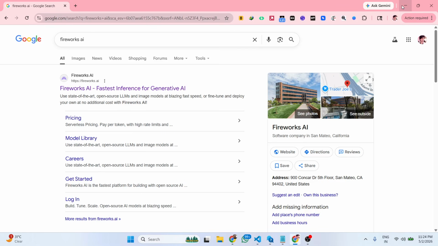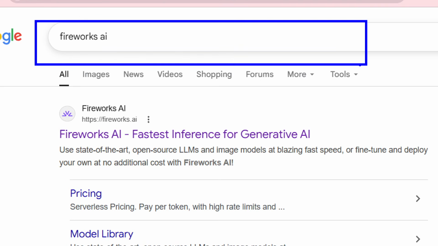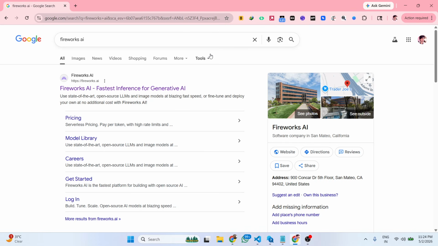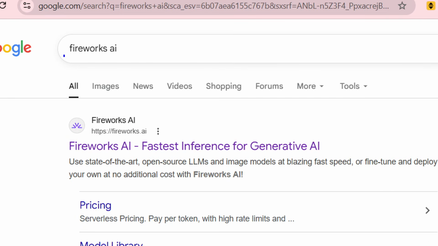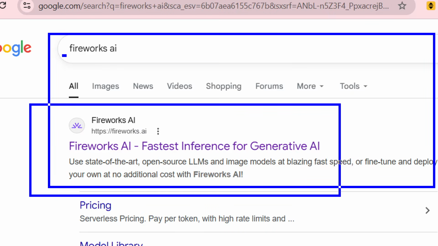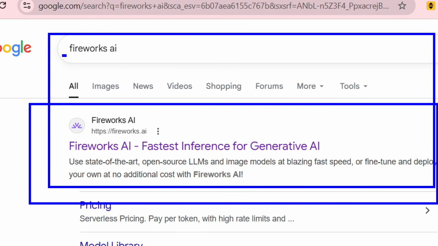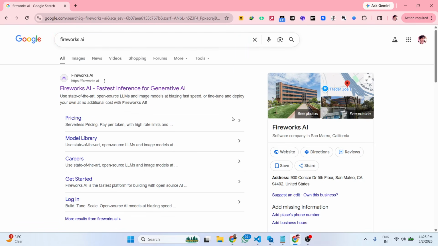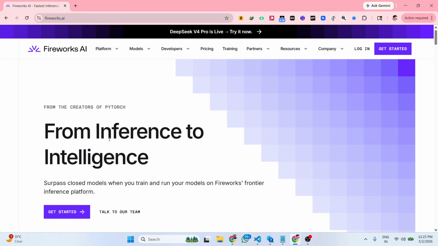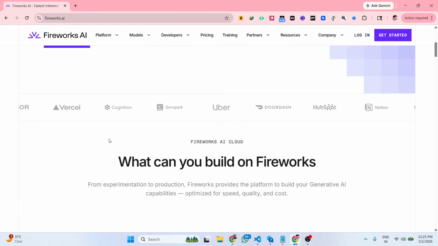Hello guys, in this live stream, I will show you a website that provides you with a free API key for calling different AI models. This website is Fireworks AI. I'm using this website for the past 6 months, and it is providing me this free API key where you can call open source LLMs, all the AI providers such as Qwen, ChatGPT, Qwen 3, GPT-5, all the latest models.